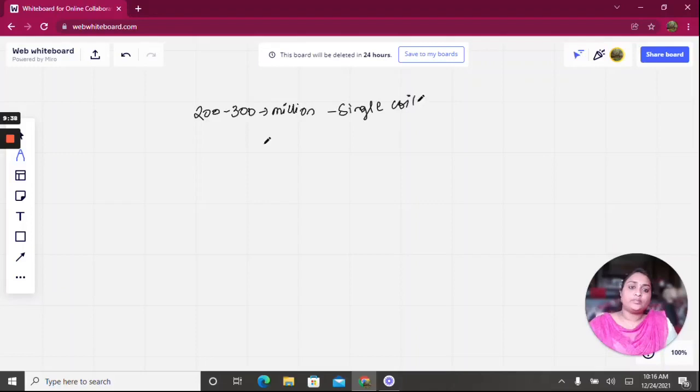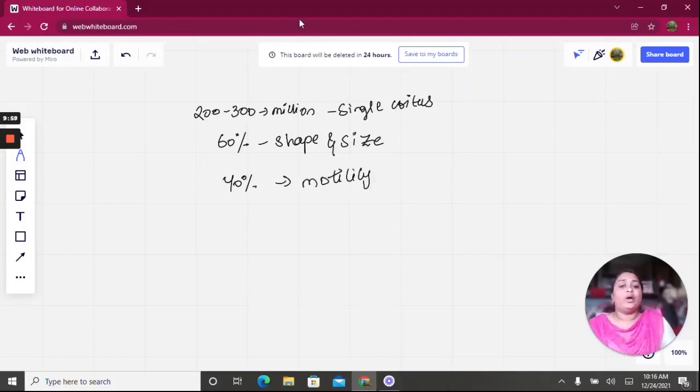At least 60% of them should be of normal shape and size, and at least 40% of them should have motility. This indicates the healthy reproductive life of an organism. These are the things which are necessary for a regular healthy reproductive life.